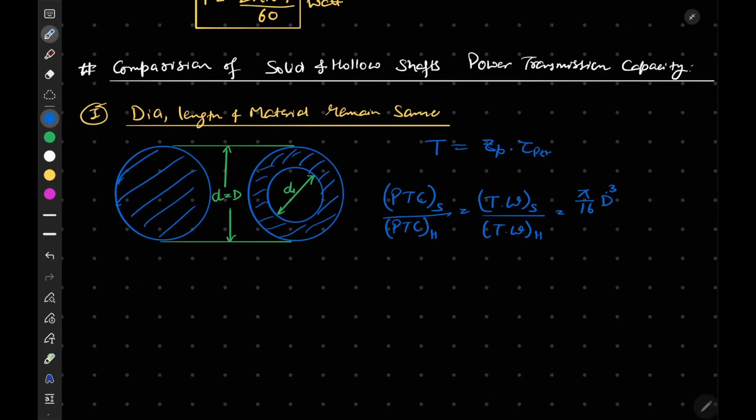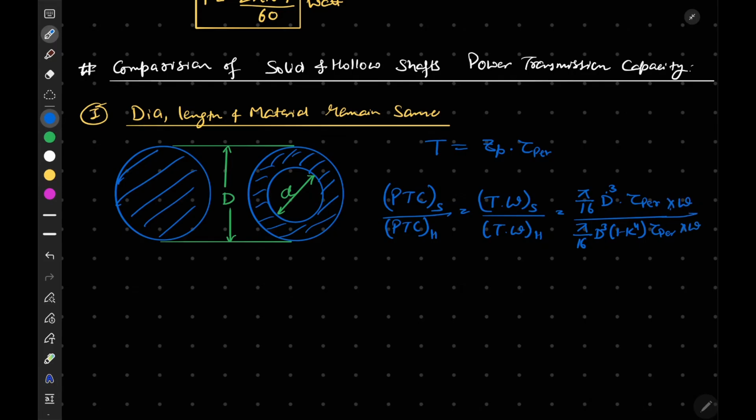And for this let's write it like D only. This is capital D, this is our small d. Now we can write it, this into tau permissible. Since materials are same, tau permissible for both will be same. For hollow it is pi by 16 d cube into 1 minus k to the power 4 tau permissible.